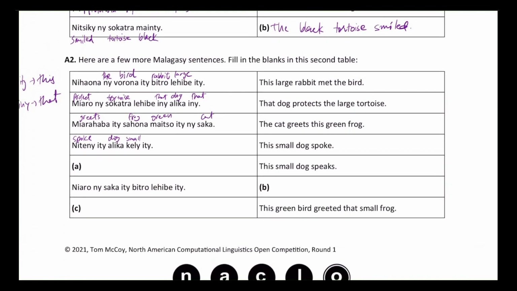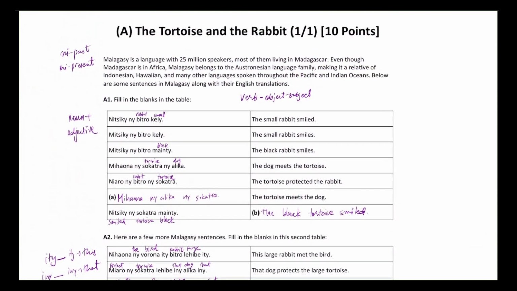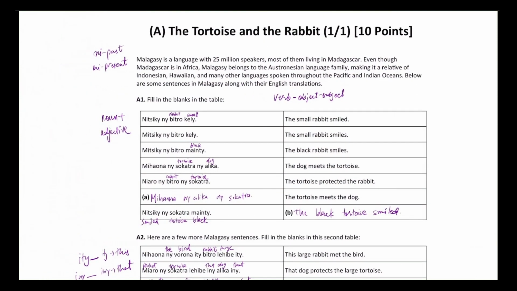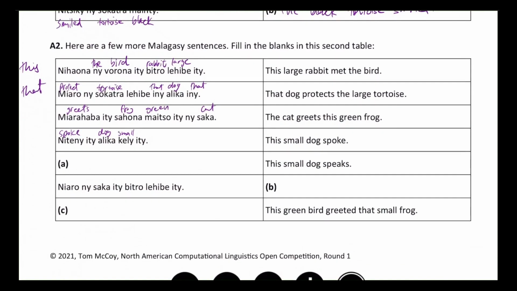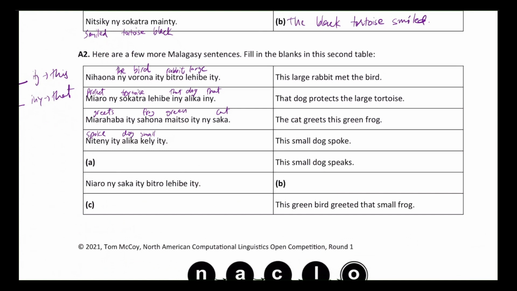So our first task over here is this small dog speaks. Once again, keep going through the steps as always. We're going to put the verb first. We know that spoke is ni teni, and we also know that the past and present indicators are a prefix of ni and mi. So that's what we're going to do over here. We're going to write it exactly as it is, but just change the prefix from ni to mi, and then write teni.